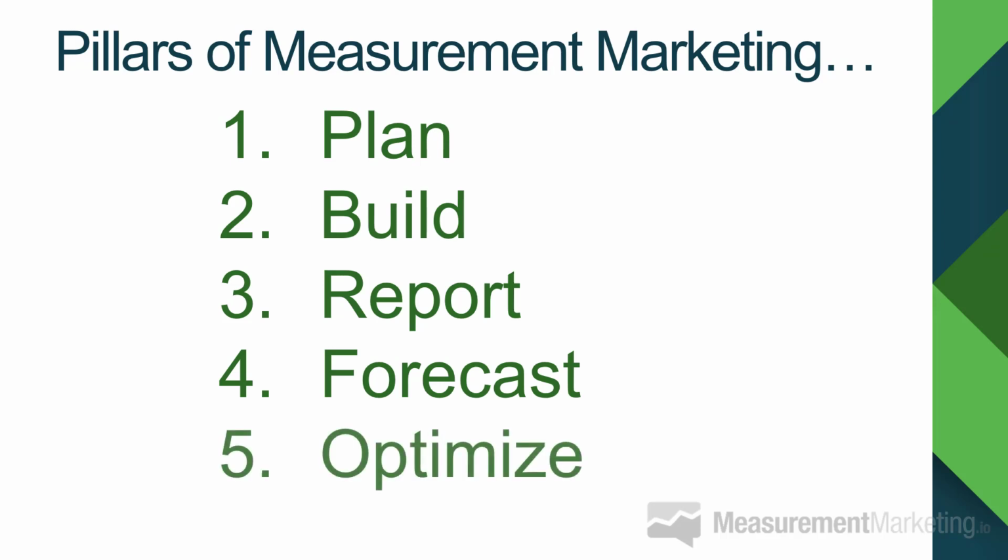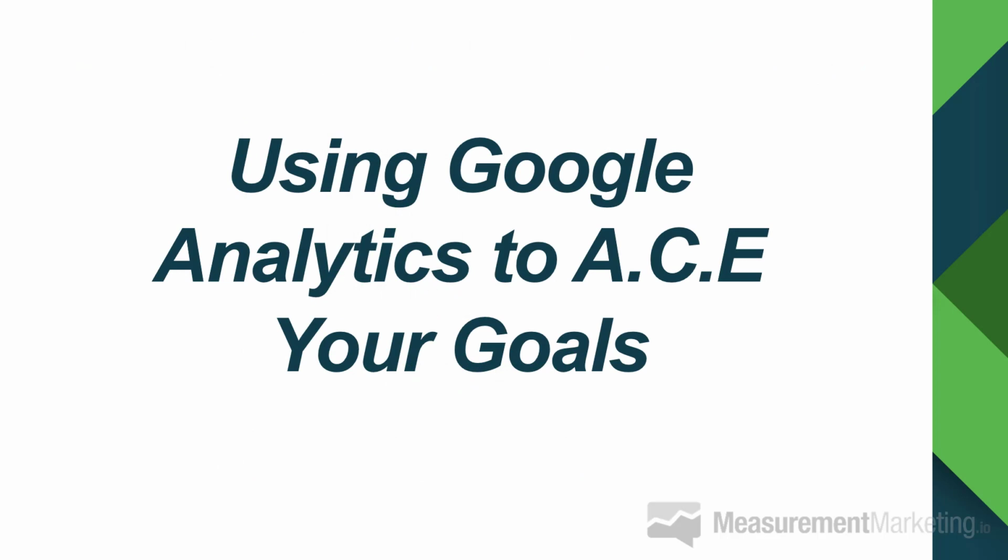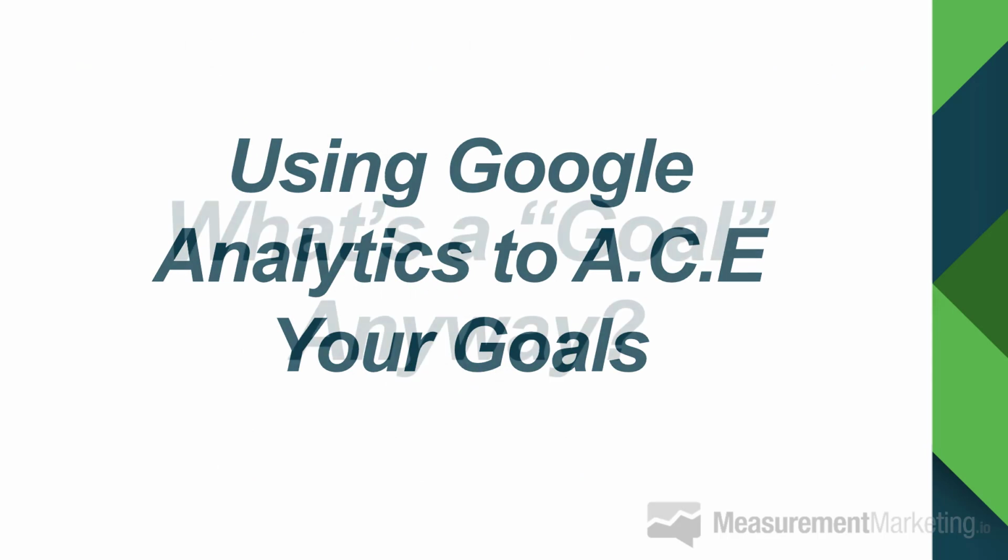And ultimately, you can start to send traffic through so that you can then measure actual traffic against what your forecasts are. That's what will tell you which step is working and which step is not. That's where you optimize. So those are the 5 pillars of measurement marketing as they relate to goals. Now, let's talk about using Google Analytics to ace your goals.